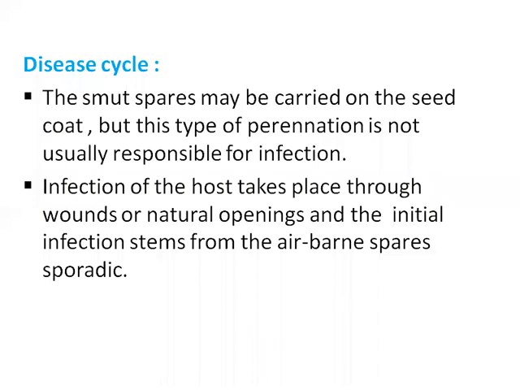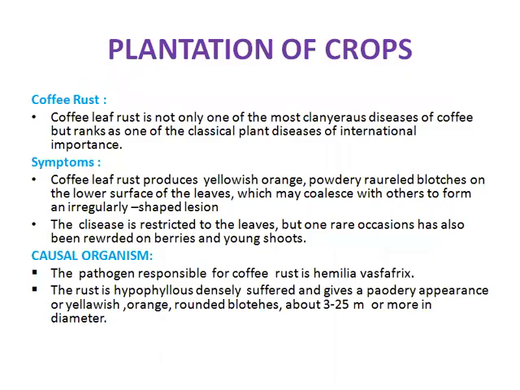The disease cycle of the pathogen: the smut spores may be carried on the seed coat, but this type of transmission is not usually responsible for the infection. The infection of the host takes place through wounds or natural openings, and the initial infection stems from airborne spores. Particularly, this is going to be found in other plantation crops also.